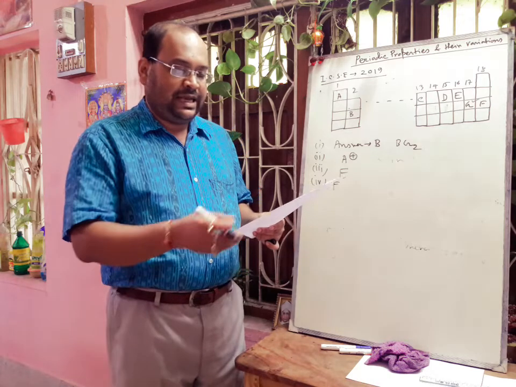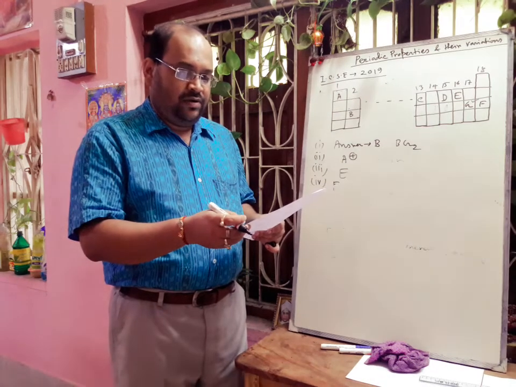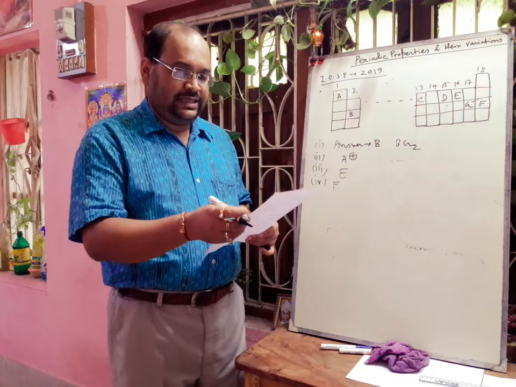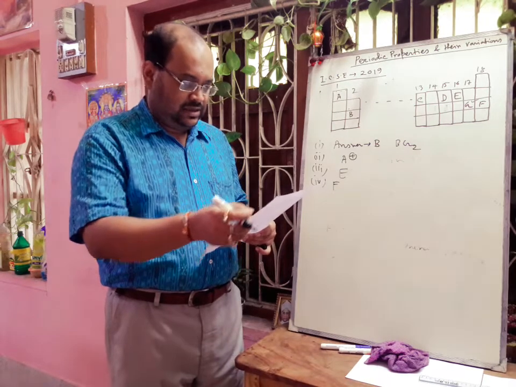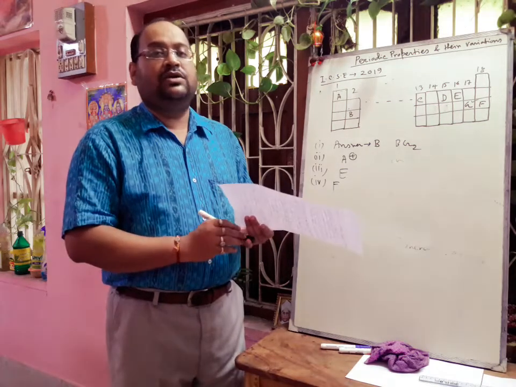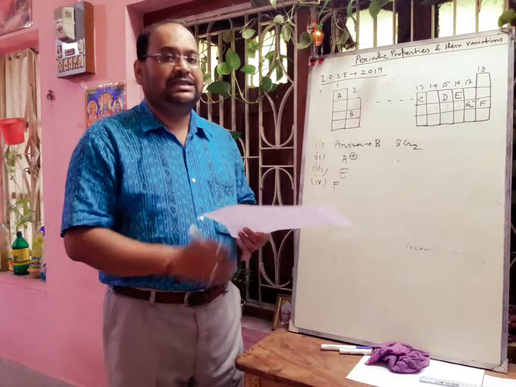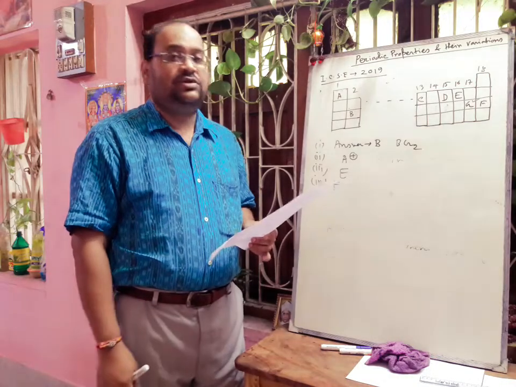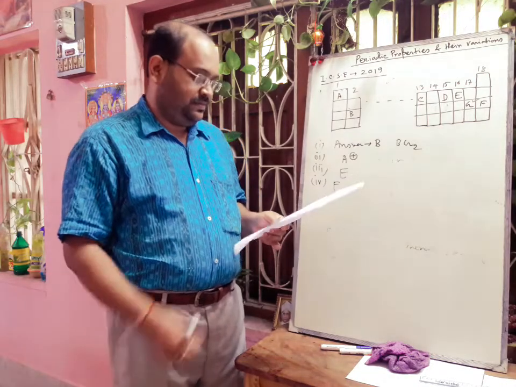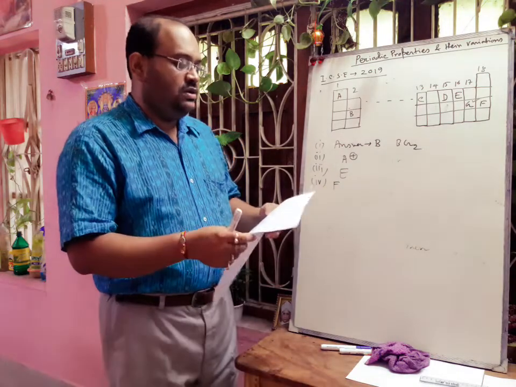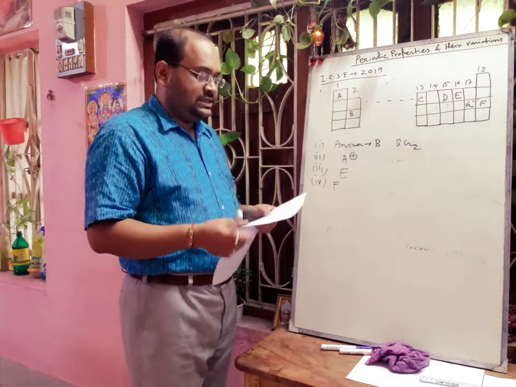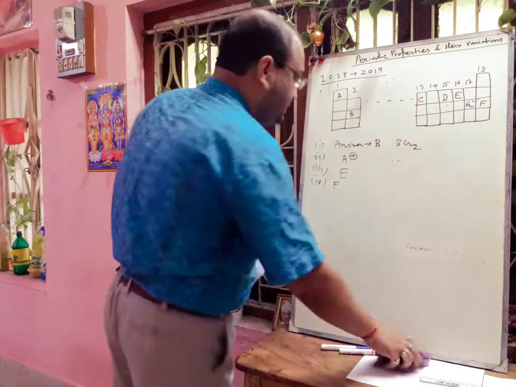Now the total number of marks that came this year is 4 plus 1, 5, 6, 7, 8, 9. Total 9 marks came. So in every year generally 6 to 10 marks come from this chapter. Next I'll discuss the year 2018, ICSE 2018.